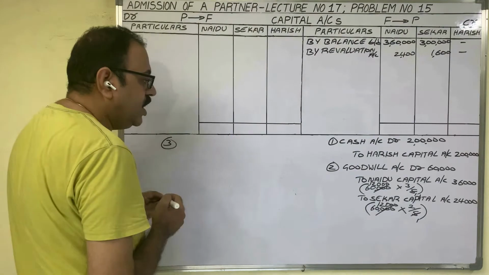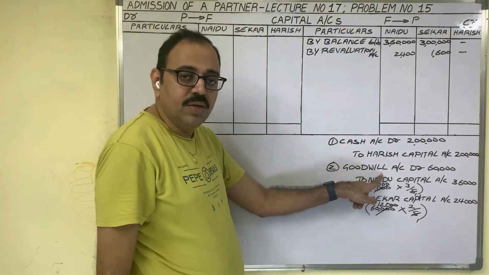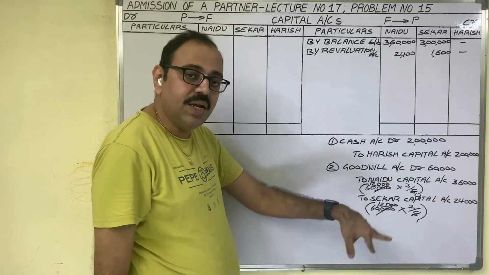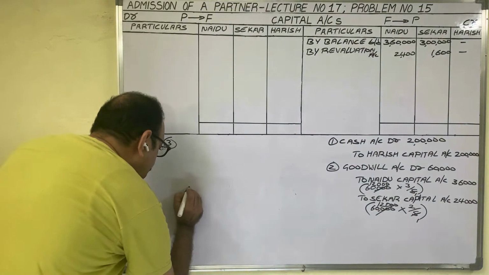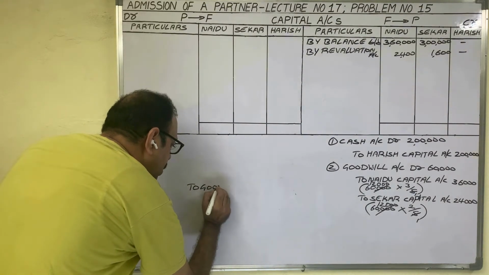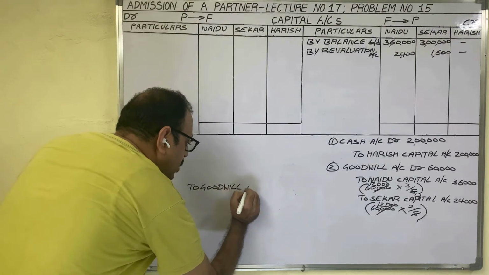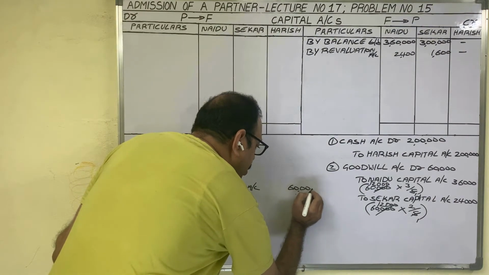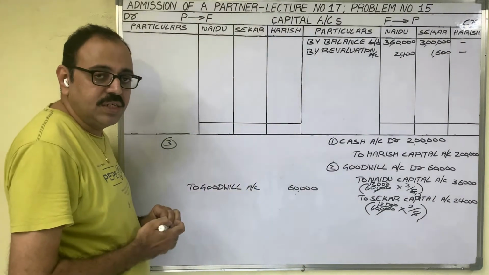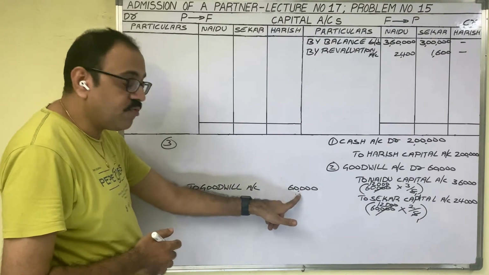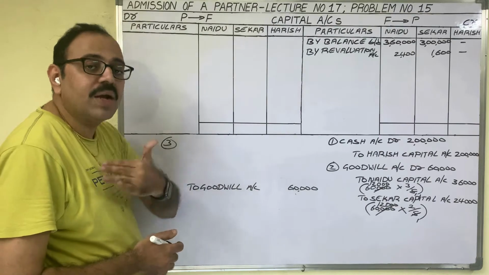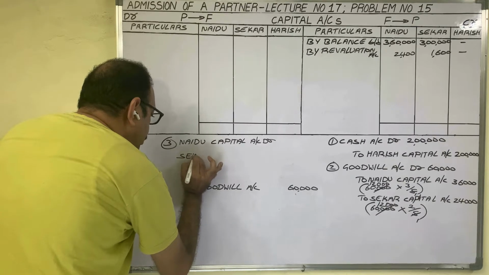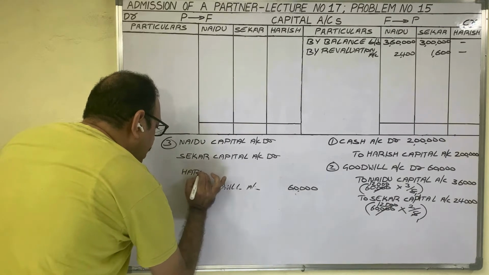Third entry. We created the goodwill account by debiting goodwill. If you want to cancel, we should write that goodwill account on the opposite side, the credit side. So goodwill account should be credited with 60,000 rupees. Because we created the goodwill account with 60,000, if you want to cancel this account with the same amount, we should credit it. And the loss in cancellation of goodwill is to be debited to all partners' capital accounts: Naidu capital account, Shekar capital account, and new partner Harish capital account.